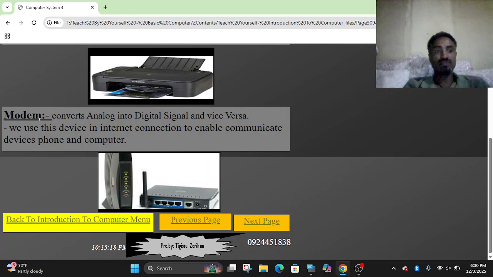The telephone line uses analog signal, but digital computers use digital signal, and the modem enables the two signals to communicate. If one speaks French and the other speaks Amharic, how can they communicate? They should have a translator. Like that, the modem acts as a translator between the two signals.